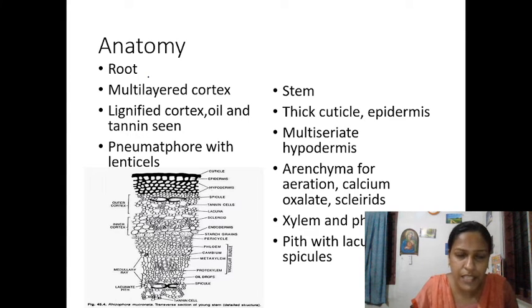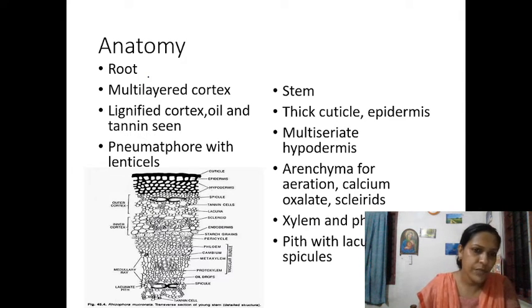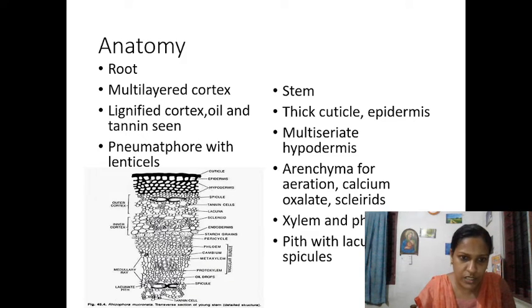But what about anatomical adaptations? You can see that in this root, this is a very hard layer, isn't it? Root, multi-layered cortex. In that multi-layered cortex you can see lignified cells, oil is there, tannin is there. We are extracting varnish and all from it; varnish is a kind of tannin that you can see in mangrove. Majority you can extract tannin that helps for polishing purposes. Then you have pneumatophore with lenticels.